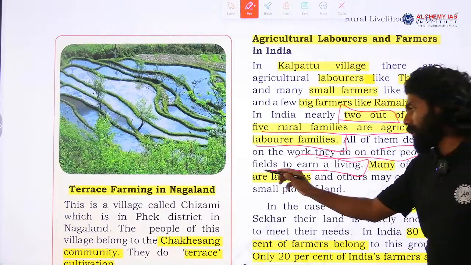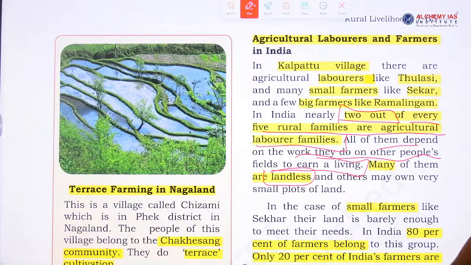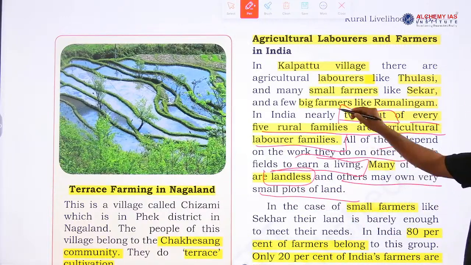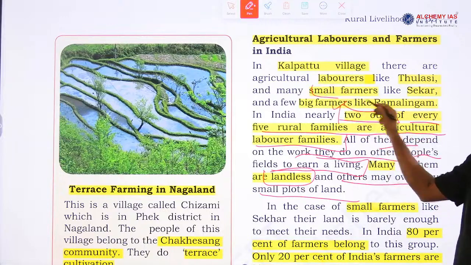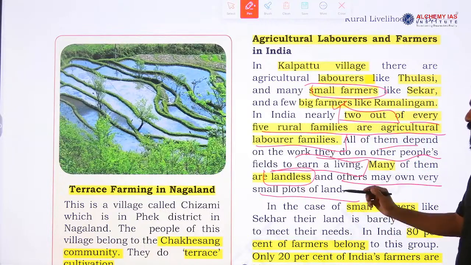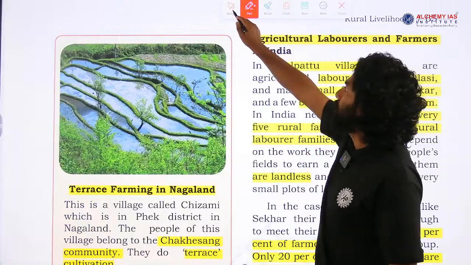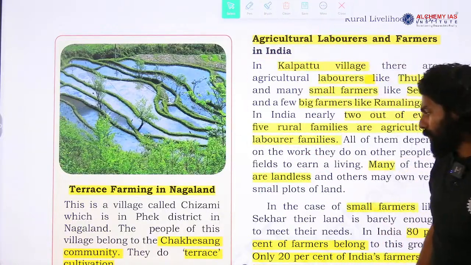Many of them are landless, like Tulasi, without ownership of land, and others may own a very small plot of land. They are mostly small farmers like Segar. Only a very few big farmers like Ramalingam are there in the rural areas.